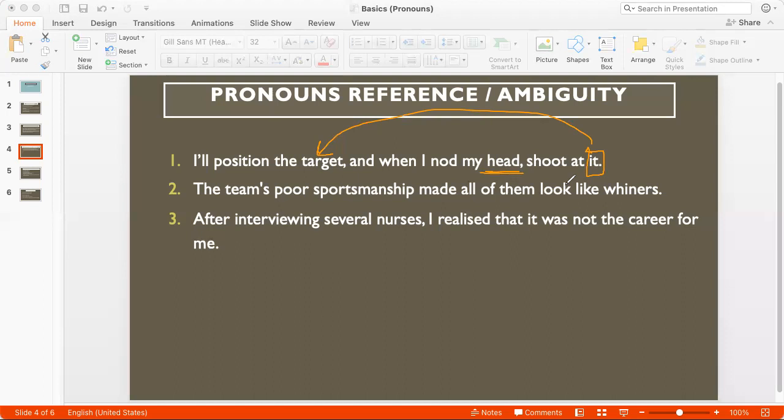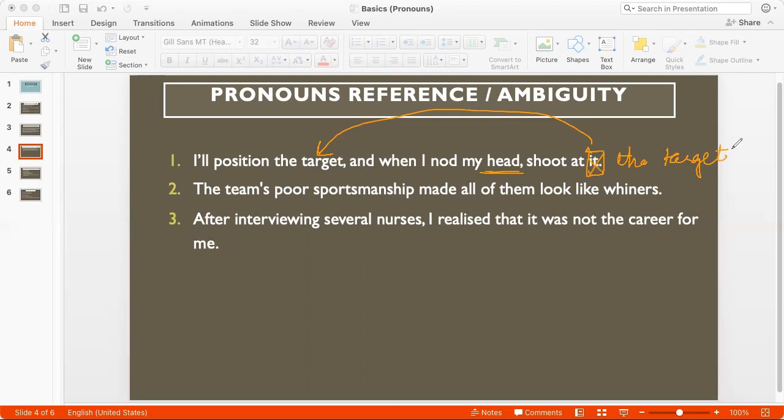So when you have an ambiguity like this, when it's not clear which noun the pronoun refers to, you should repeat the noun rather than use a pronoun. So you will say, I'll position the target, and when I nod my head, shoot at the target. It is better to repeat the noun in case of an ambiguity.